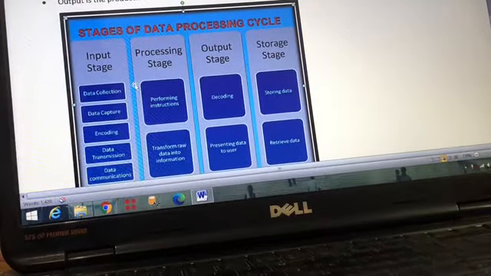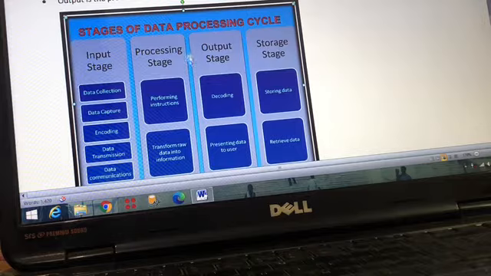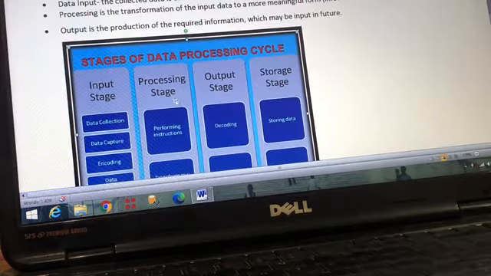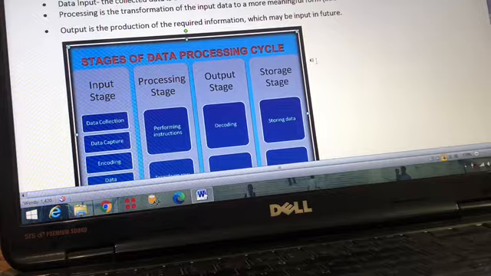In the diagram you can see the stages of the data processing cycle. Till now I was saying that data is getting processed by the computer, but how is the computer doing the data processing?